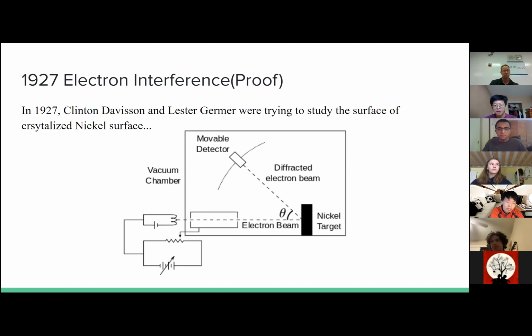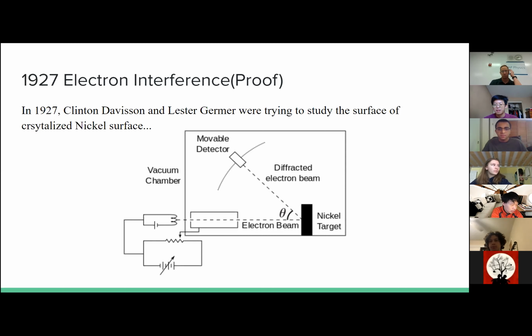They were trying to eject electrons and see where the electrons bounce out, so they could deduce what the surface of nickel is like on a microscopic scale.